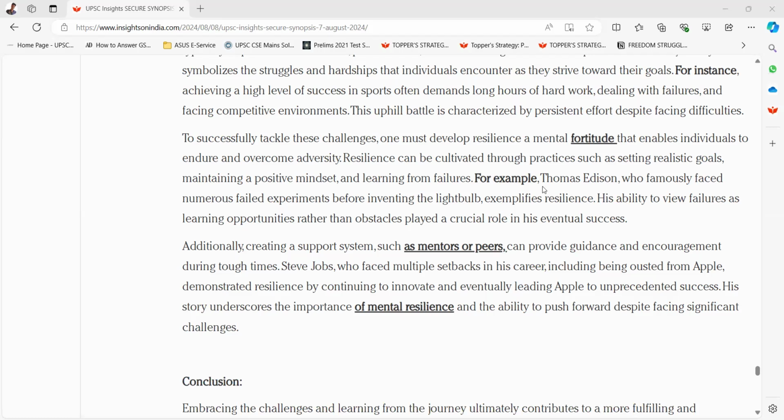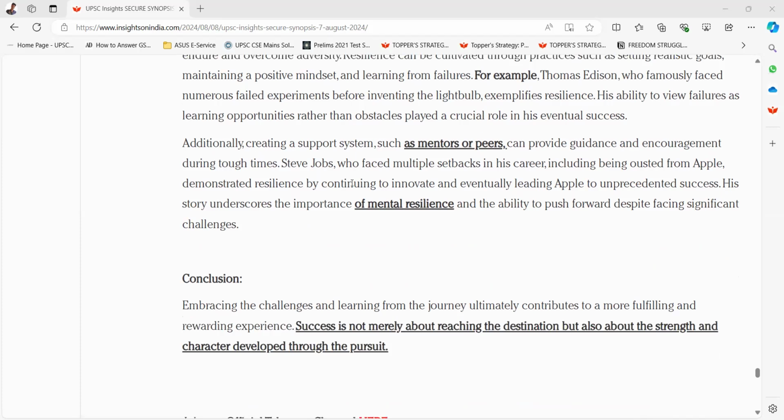For example, Thomas Edison, who famously faced numerous failed experiments before inventing the light bulb, exemplifies resilience. His ability to view failures as learning opportunities rather than obstacles played a crucial role in his eventual success. Additionally, creating a support system such as mentors or peers can provide guidance and encouragement during tough times.